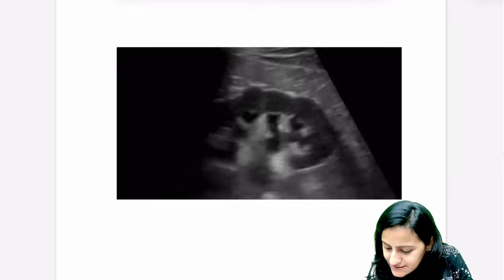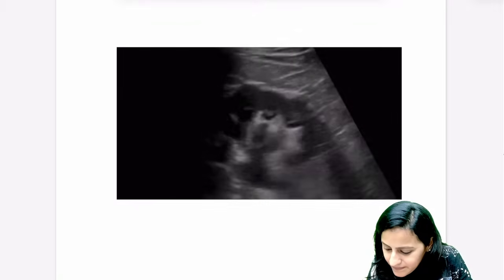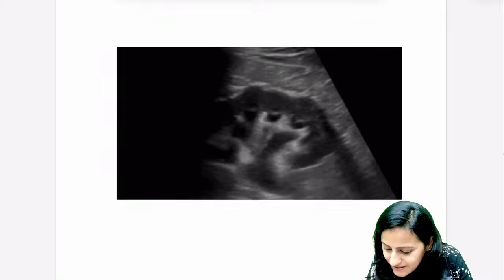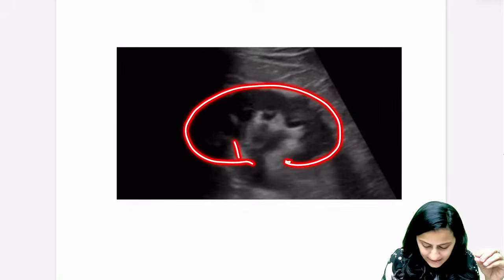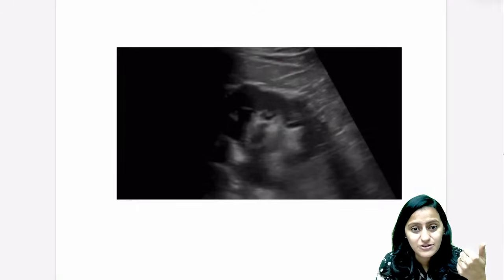Very good. Somebody has identified it. This is kidney and what else do you see? Very good. This is the kidney that you are seeing here. So this organ that you are seeing here, this is the kidney. The white was the fat that I had shown you in the first ultrasound image as well.